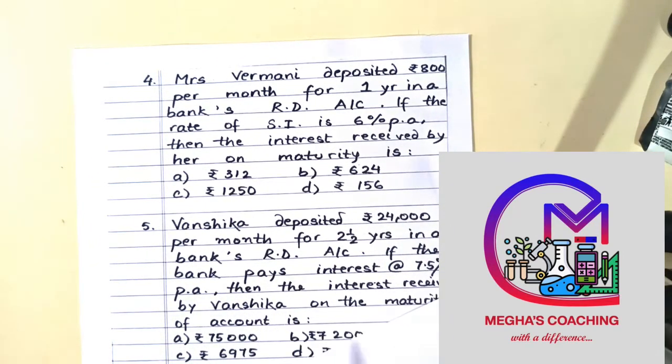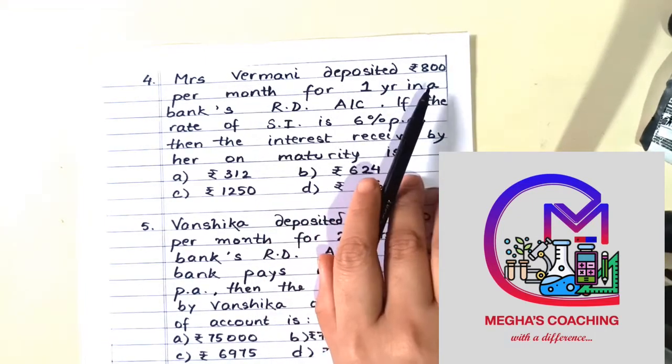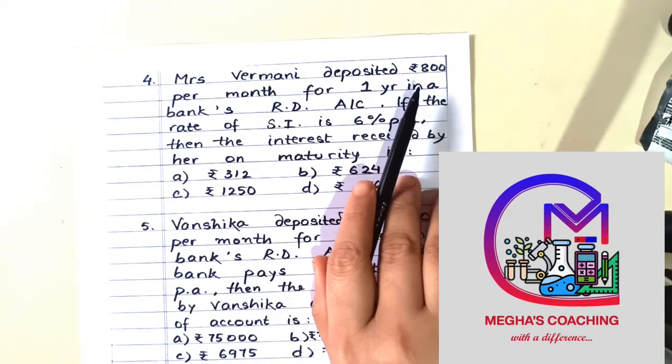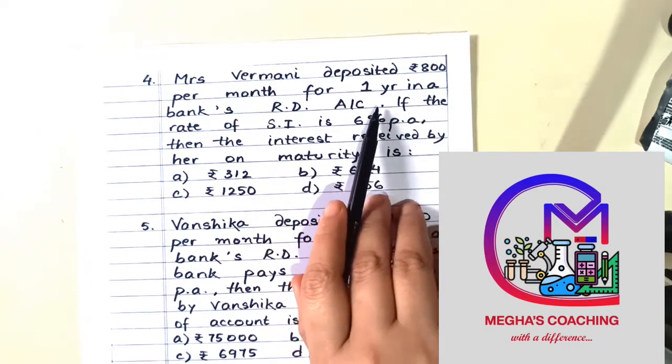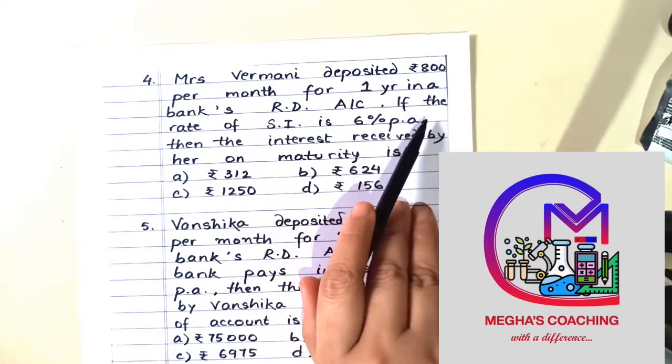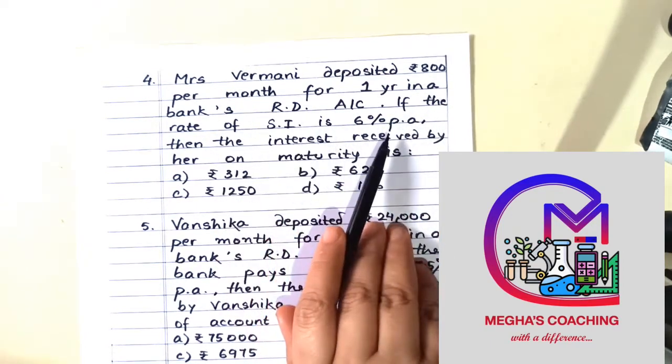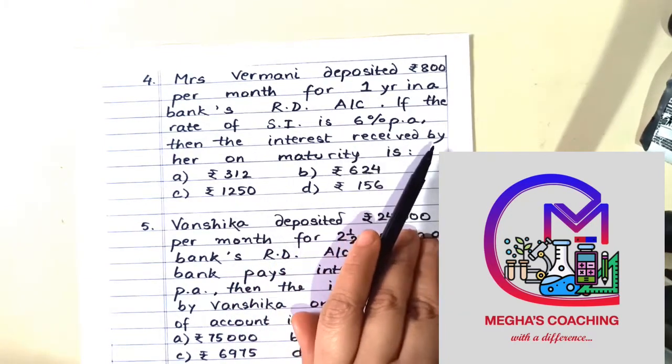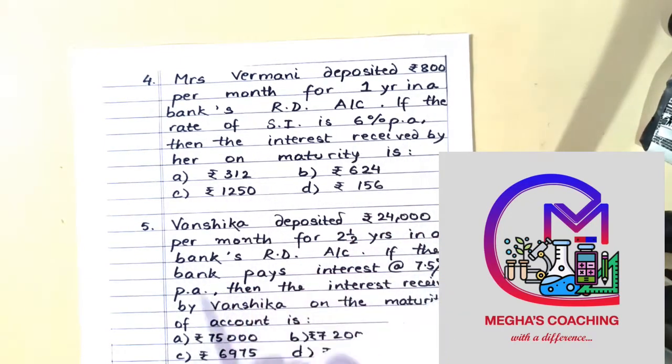Mrs. Varmani deposited 800 per month for 1 year in her bank's RD account. Now the rate of interest is 6%. Then the interest received by her on maturity is.